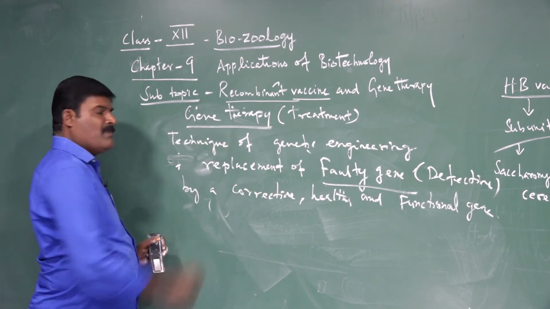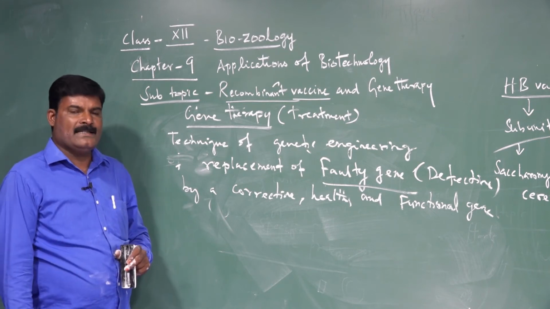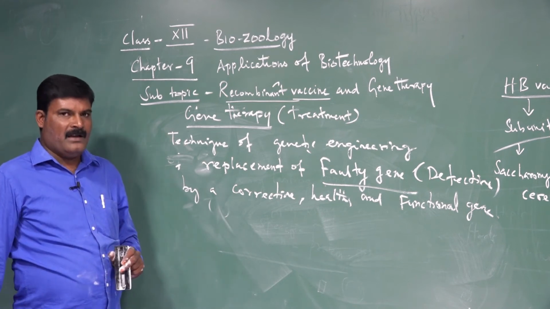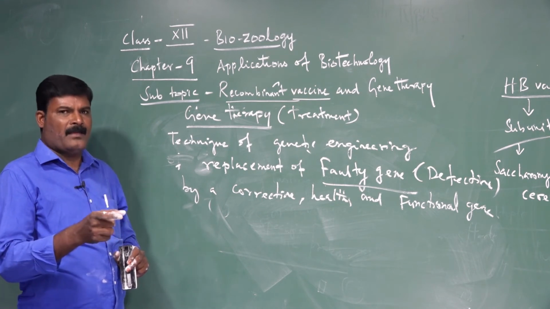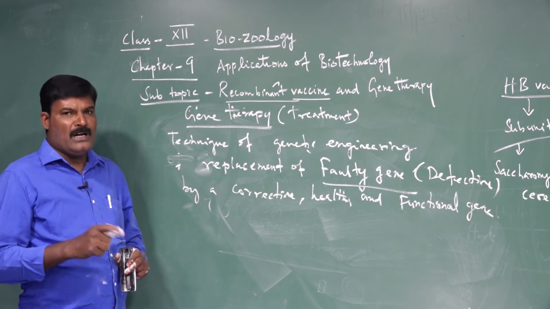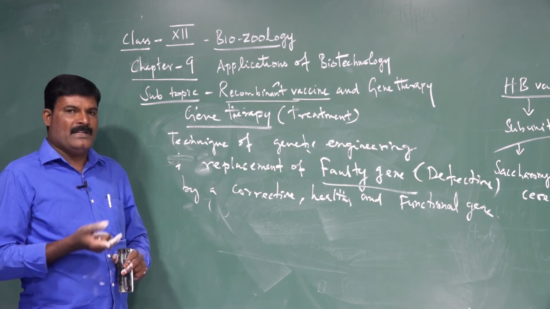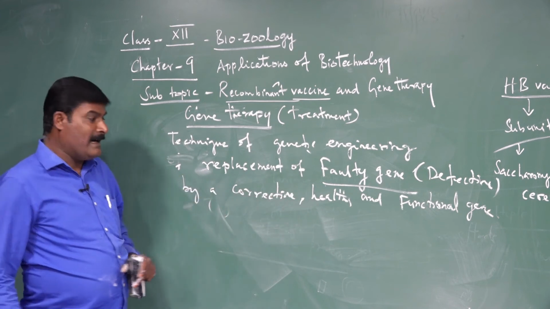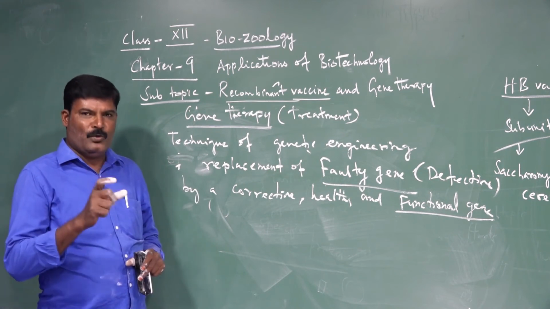This is one of the treatments, because most hereditary diseases can be corrected by the gene therapy method. Here the gene is transferred into the person's cells that carry one or more mutant alleles. Mutant allele means mutated allele. So the gene used in gene therapy is a healthy, functional gene, which produces the normal phenotype.